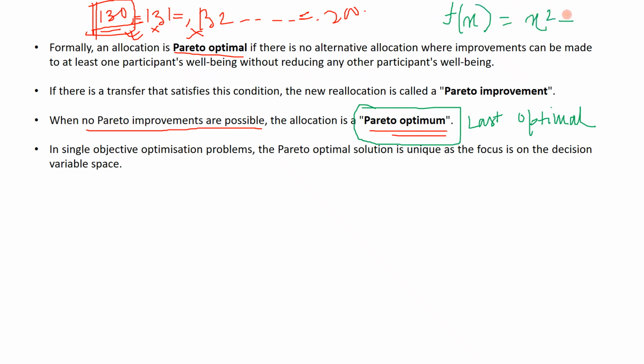Suppose f(x) equals x square plus 3x plus 7. Suppose I say x to the power 7, then x to the power 6, like that, a huge function equals 0.